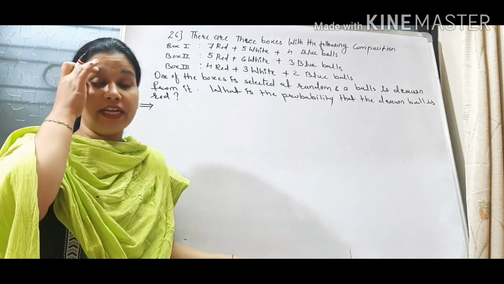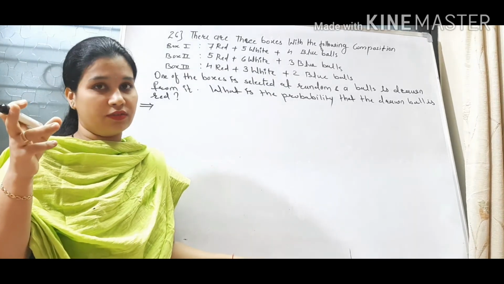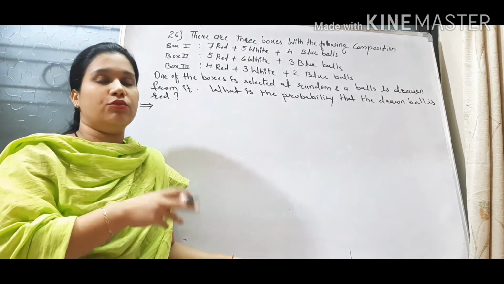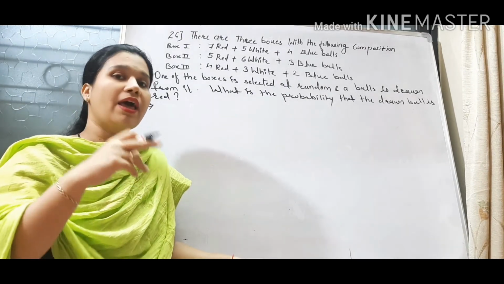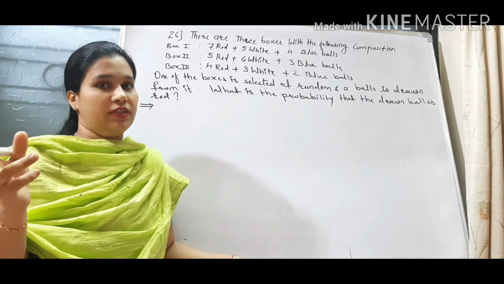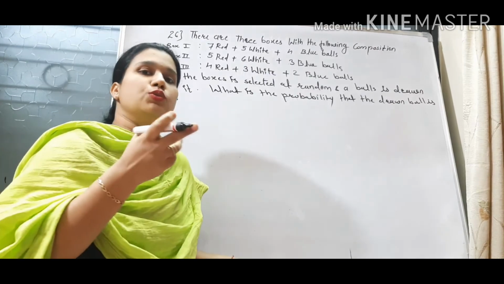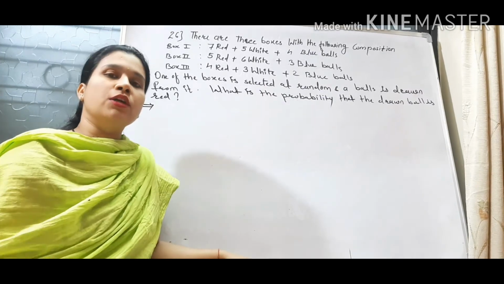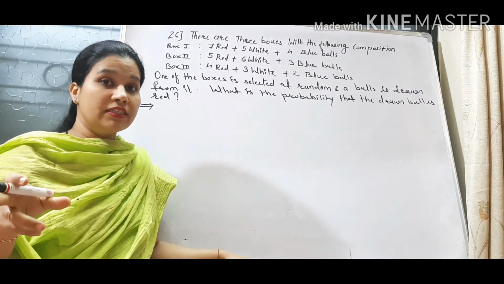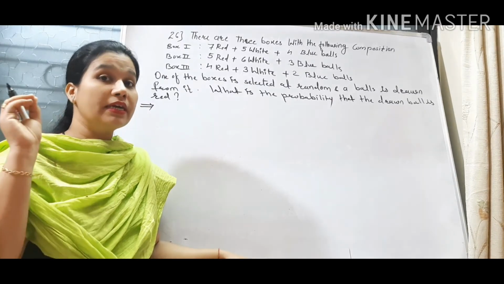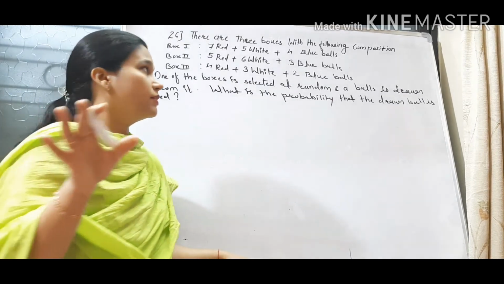It is just that you have to find A intersection B, meaning red ball from box 1, and this can happen, or red ball from box 2, this can happen, or red ball from box 3. So red ball from box 1 means R intersection box 1, then red ball from box 2 is R intersection box 2. So you have to find all the intersections. Now the main thing is what? For getting the intersection, you have to put in the conditional probabilities like this.